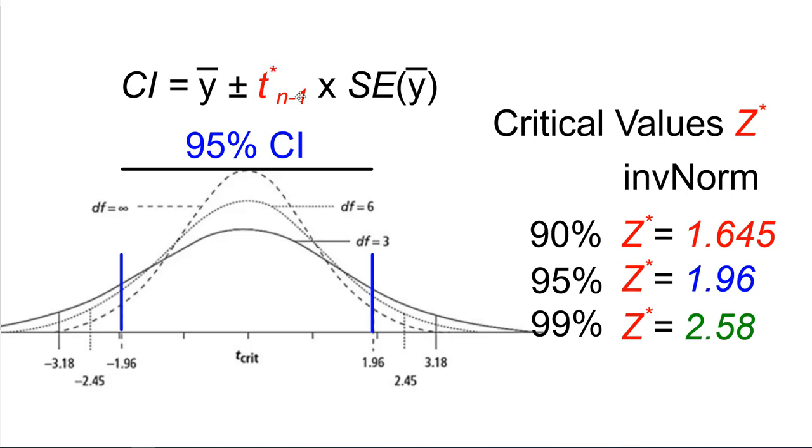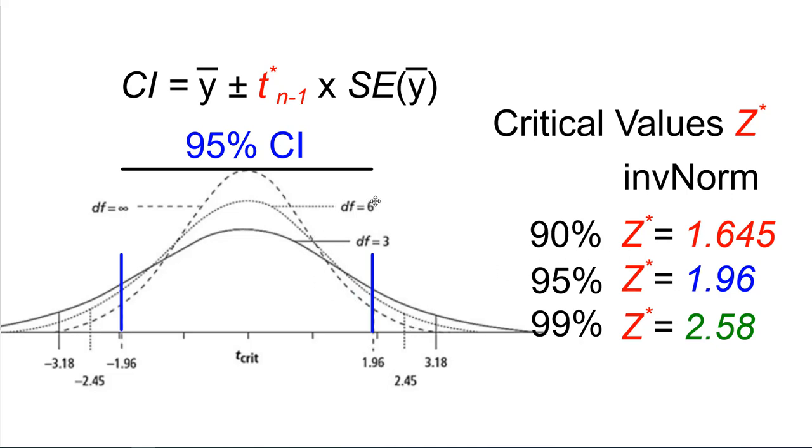Now, this critical value used to be called a z-star, right? And these are the ones that we use for the normal model, found from the inverse normal. It's how far we have to go out, how many standard deviations from the mean, in order to have 90% of the area in between from the center, or 95 or 99%. But the problem is when we want 95%, when we have infinite degrees of freedom and it's a normal model, then that's 1.96. That's fine.